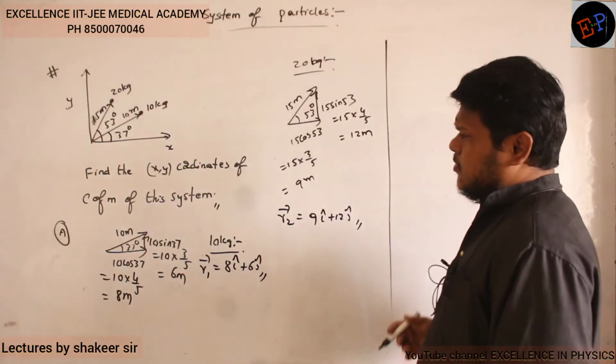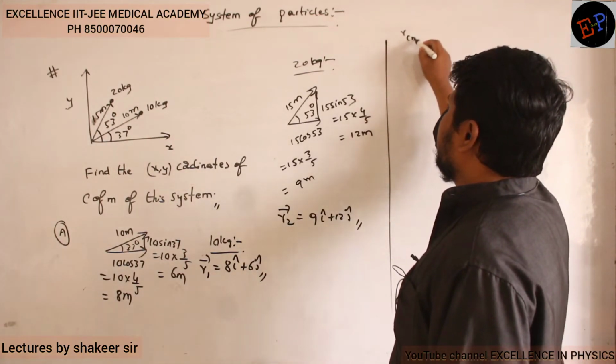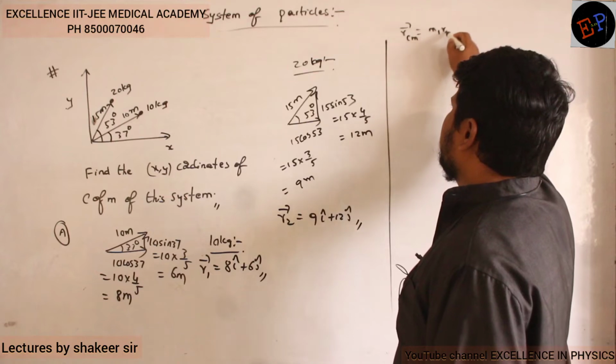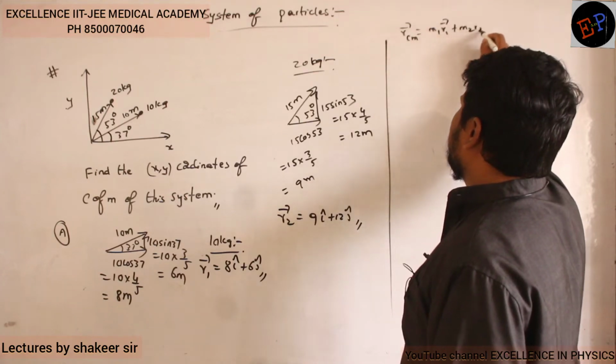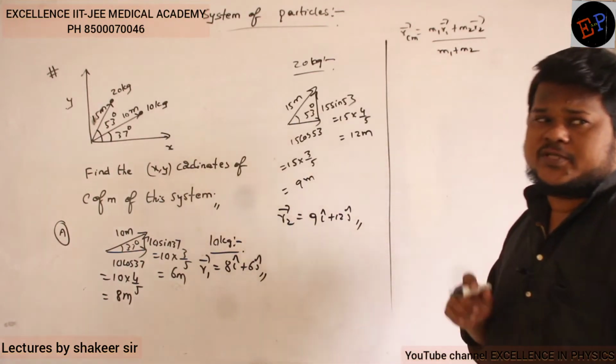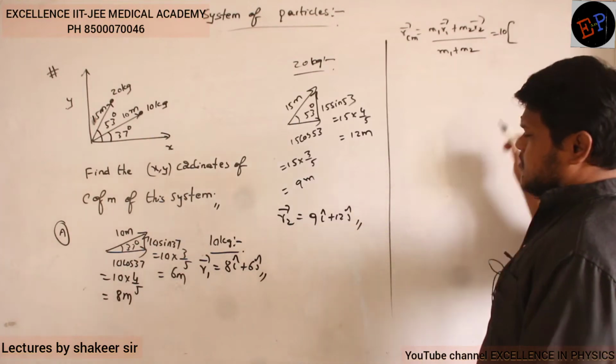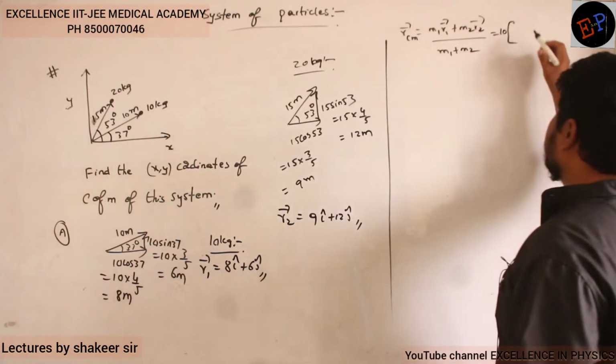If you want to calculate the position vector directly, you can calculate. How can I calculate? R center of mass is equal to m1 r1 dash plus m2 r2 dash divided by m1 plus m2. Directly if you want to calculate the position vector. Clear now? So what is the mass of the first body? 10. What is its position vector? 8 i cap plus 6 j cap. Clear now?